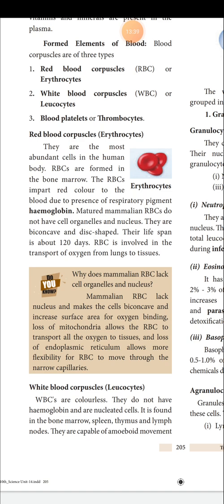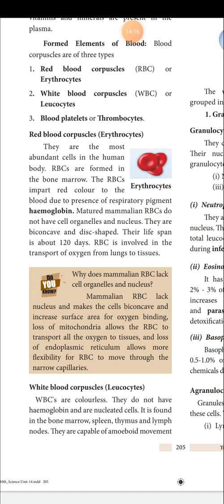So hemoglobin is the only transport medium of oxygen. Mammalian RBCs lack a nucleus, which makes the cells biconcave and increases the surface area for oxygen binding sites. As I said, to occupy the hemoglobin, the area should be increased. Since the area increases, hemoglobin occupation also increases. When the occupation of hemoglobin increases, oxygen binding also increases. That's why mammalian RBCs lack a nucleus.